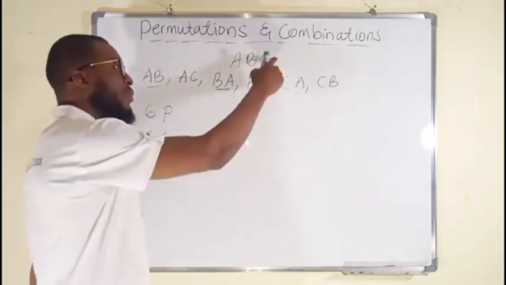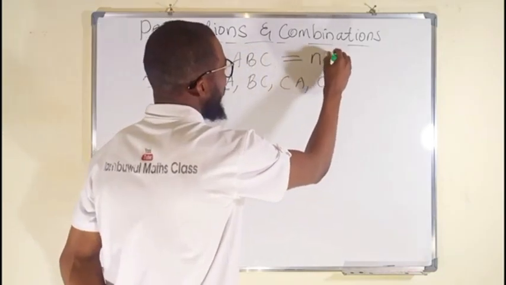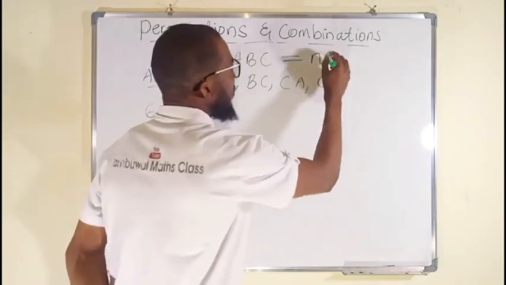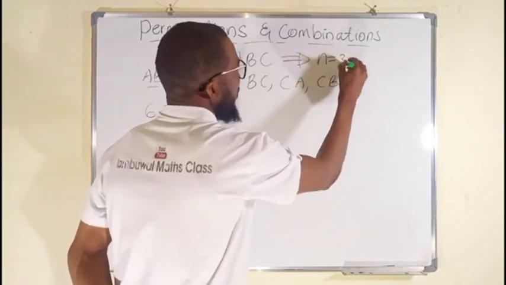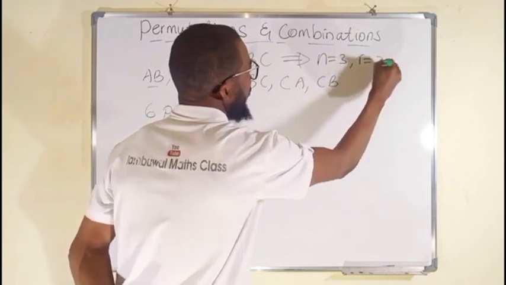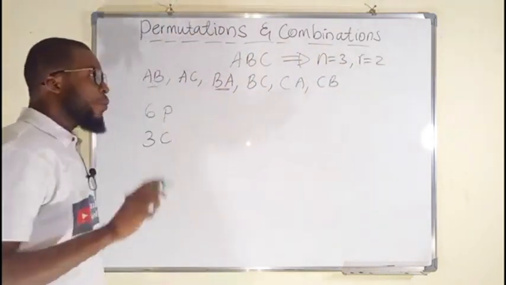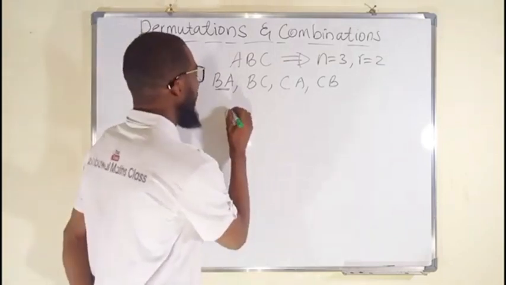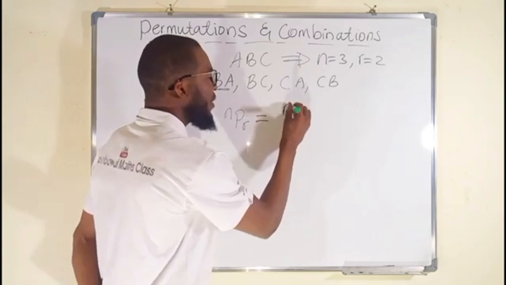Okay, let us apply this as an example where N is equal to 3 and R is equal to 2, because we are choosing 2 out of 3. So for permutation, we have N permutation R, which is equal to N factorial divided by N minus R factorial.